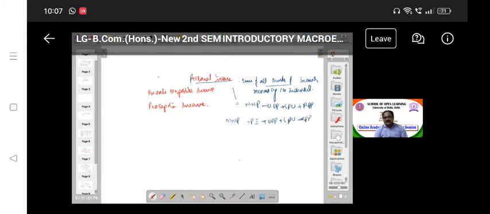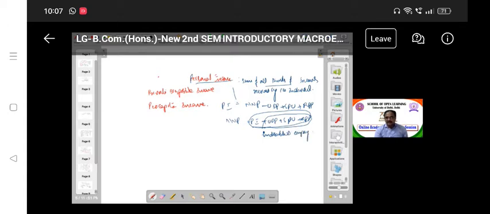Okay, so here you can look at it. So NNP includes this. If you want private income, you have to remove all of this: UDP and SPU, RPP. So what are these? UDP means undistributed company profit.